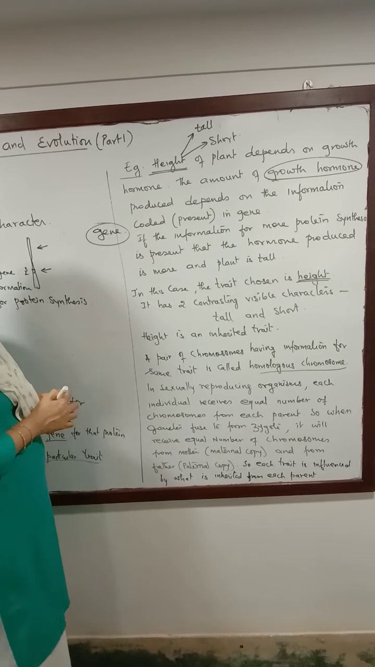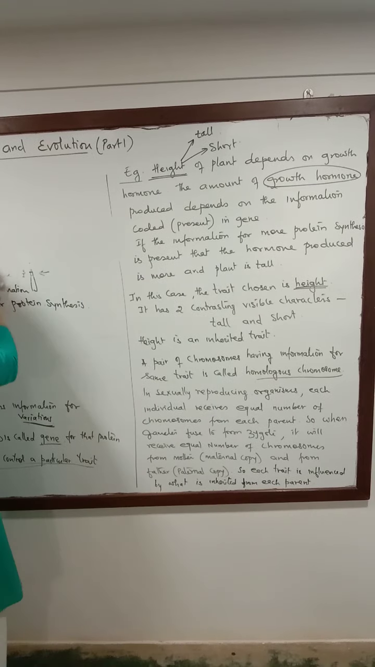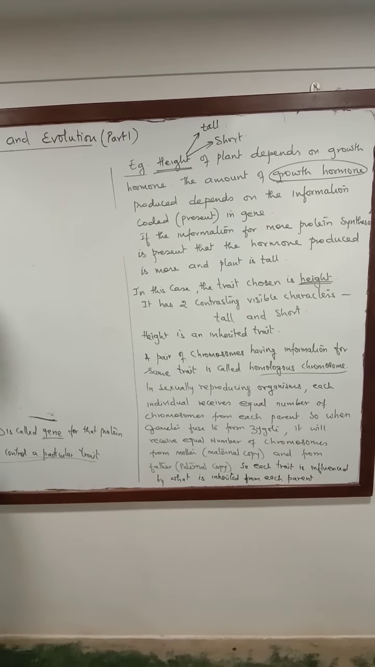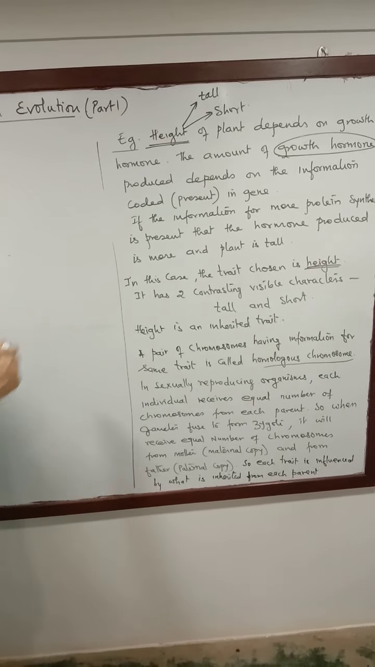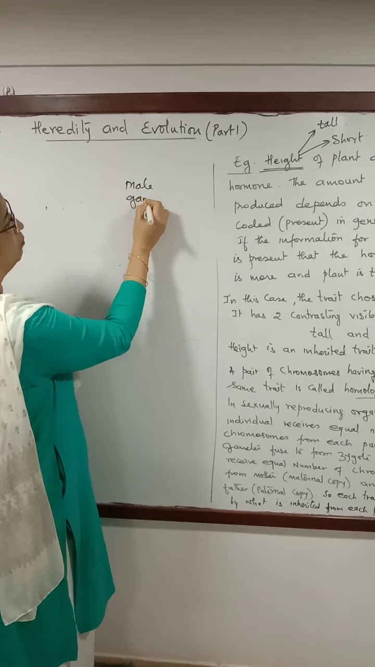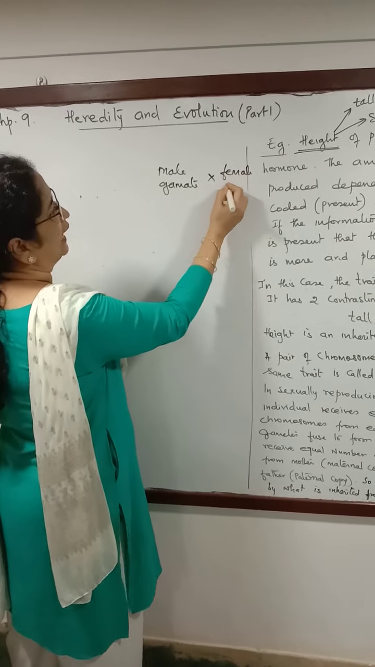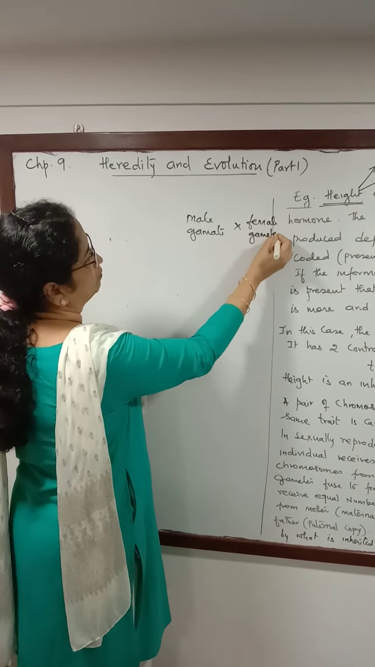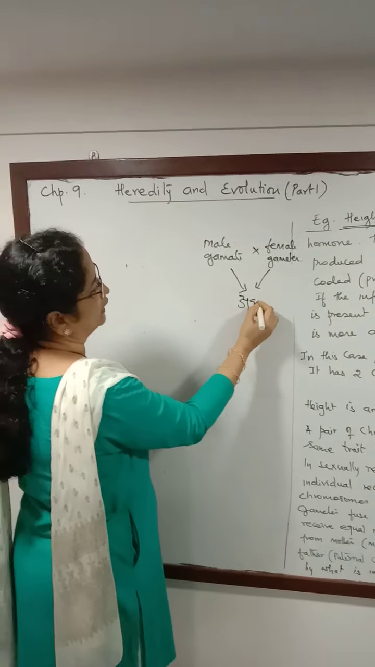Now what is meant by pair of gene? We have studied in the chapter of how do organisms reproduce that in sexually reproducing organisms, during fertilization there is fusion of male gamete and female gamete, and that process of fusion of the male and female gamete to form zygote is what we call as fertilization.